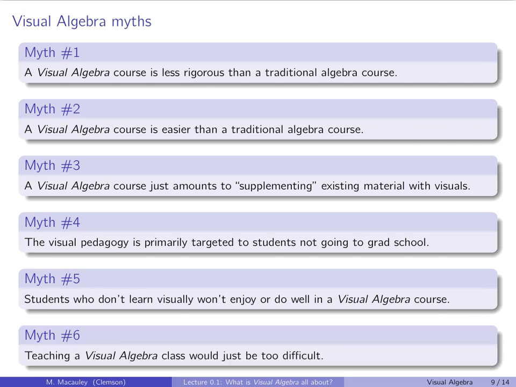And finally, myth number 6. What I hear from my colleagues, people with PhDs in mathematics who teach abstract algebra, they say teaching a visual algebra class would just be too difficult, or I wouldn't know how to do it or how to start. And I get that, because if you've never done it before, you don't know where to start. But I have materials available.